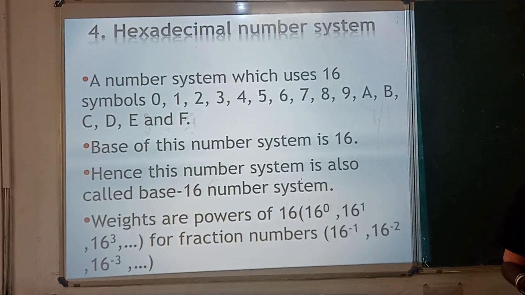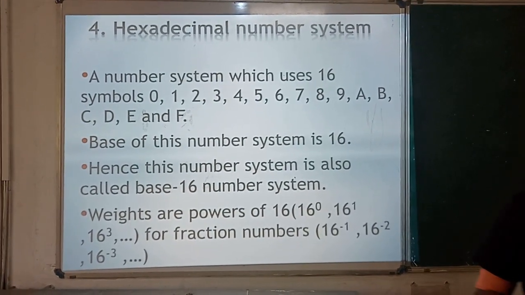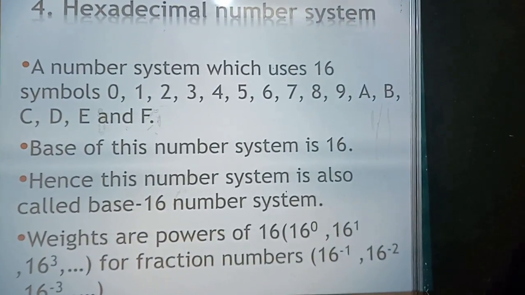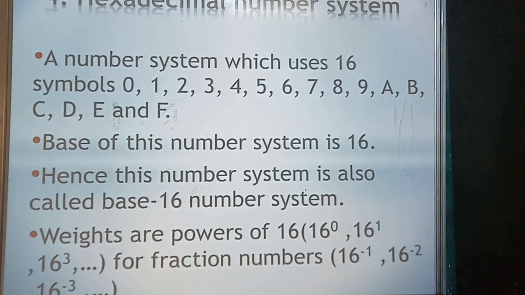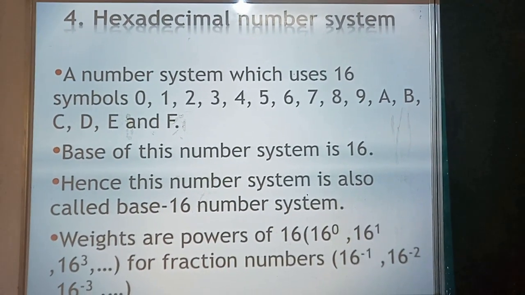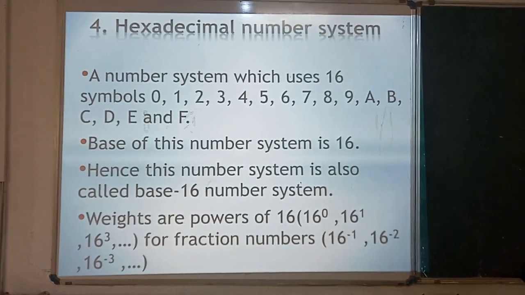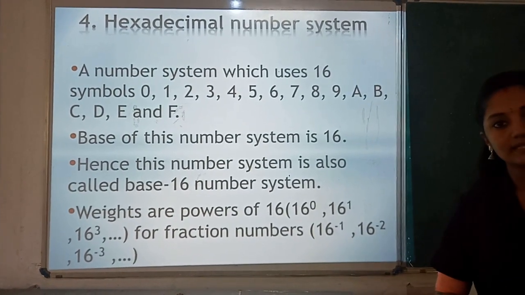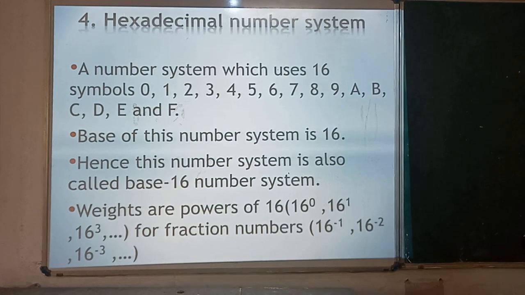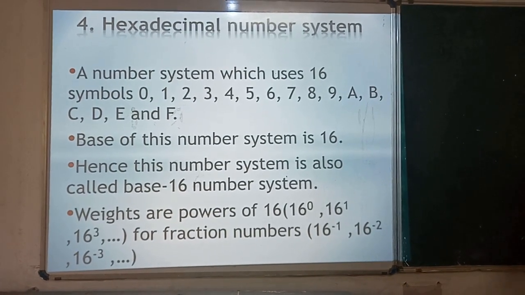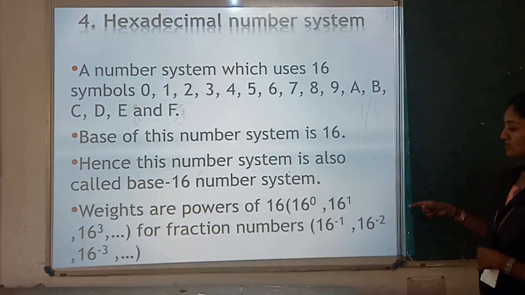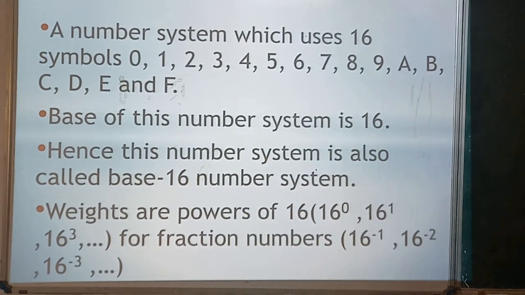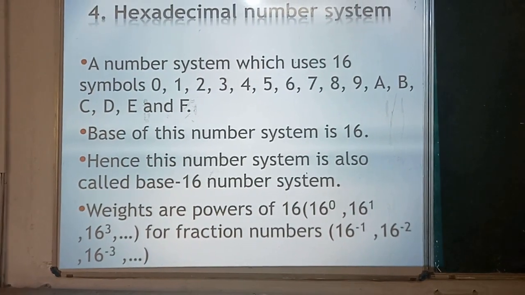So the last one is hexadecimal number system. Yes. So it has 16 digits or symbols 0, 1, 2, 3 up to 9 and A to F alphabets. Okay. So the total is 16, then the base is 16. So it is also called as base 16 number system. Right. So here also the place values are powers of 16. 16 raised to 0, 16 raised to 1, likewise. And for fractional, negative powers. So 16 raised to minus 1, 16 raised to minus 2, etc.